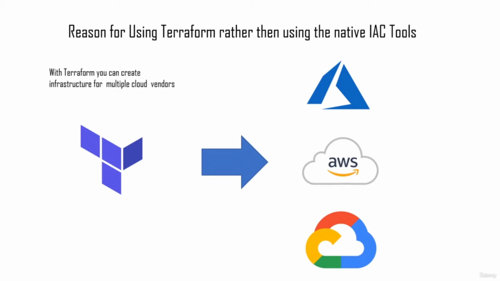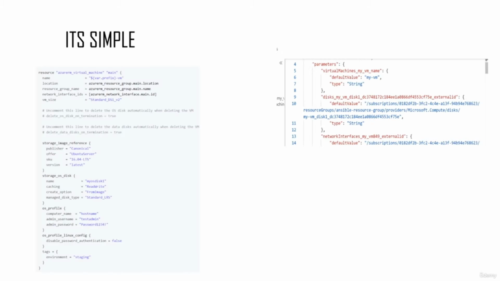So using those two changes, you can create infrastructure in any of these cloud vendors. So it's just one language that gives you the capability of creating infrastructure in any of these cloud vendors. If you are a DevOps engineer, then it's imperative that you learn a tool like Terraform, which will give you a more holistic view on how to create infrastructure, unlike if you're creating it using the native infrastructure as code tool.